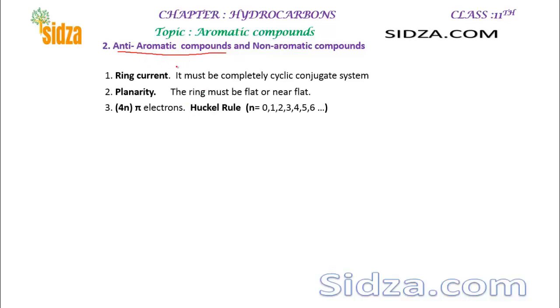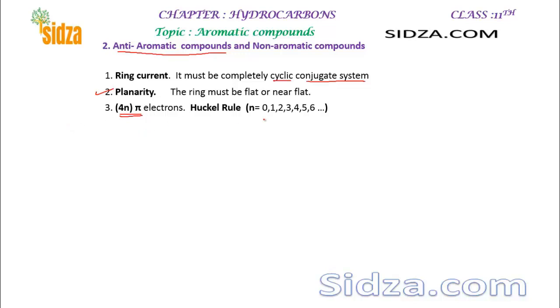Basically, anti-aromatic and aromatic compounds have a little bit of difference. Aromatics, we know, are cyclic, conjugate, and planar. But here's the difference: aromatics contain 4n plus 2 pi electrons, while anti-aromatics contain only 4n pi electrons.